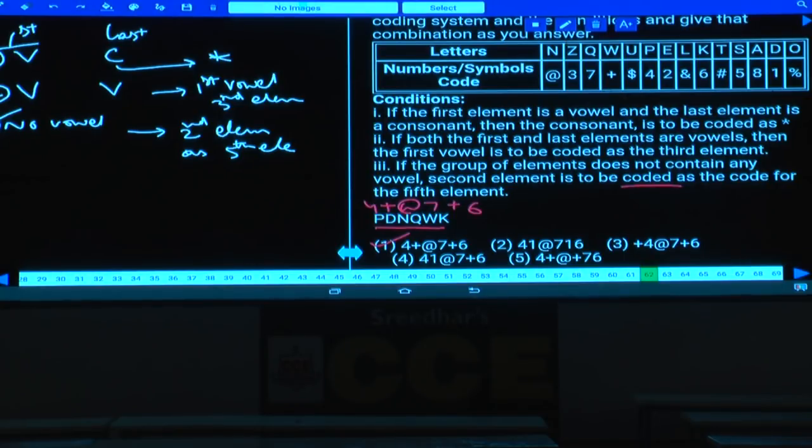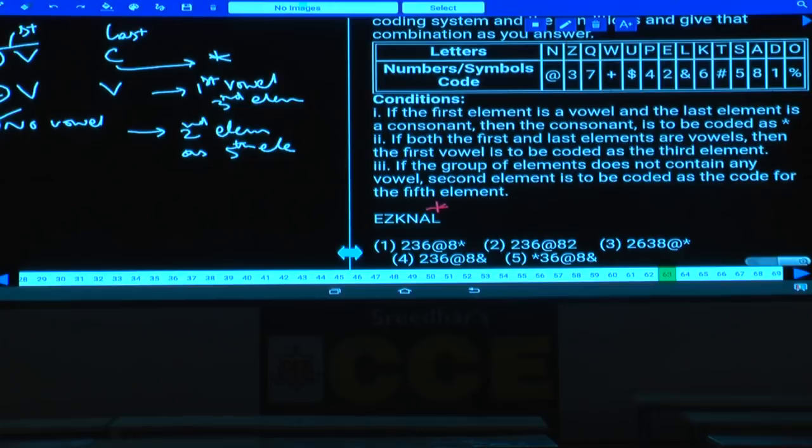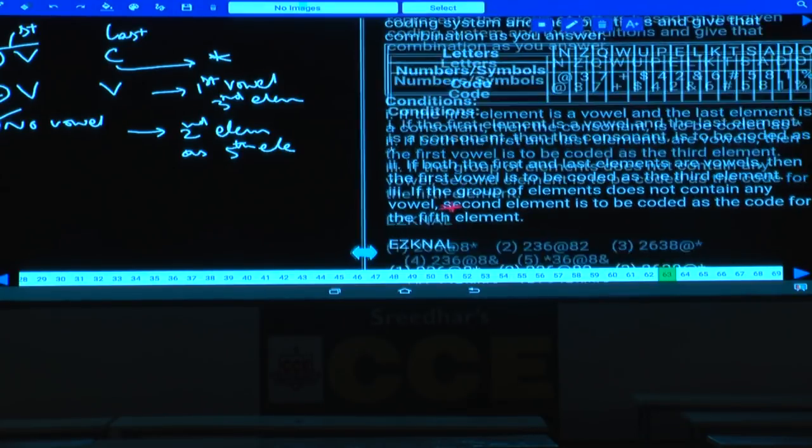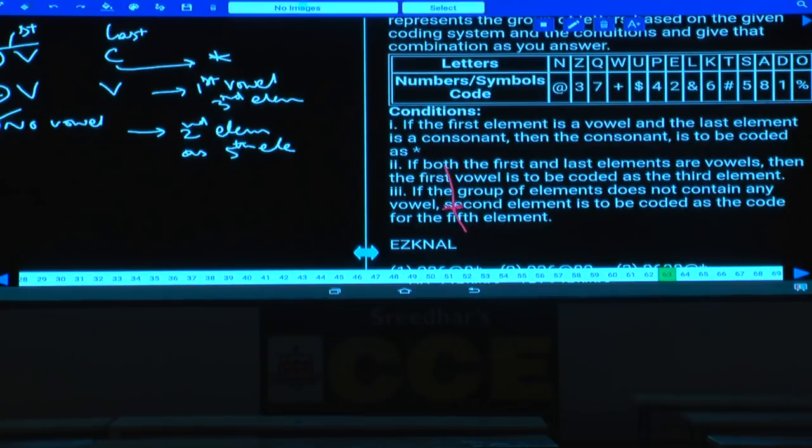Clear now? Then question number 63: E, Z, K, N, A, L. In this, the first one is a vowel, last one is a consonant. Then the consonant should be coded as star, and the remaining elements as it is. E is 2.